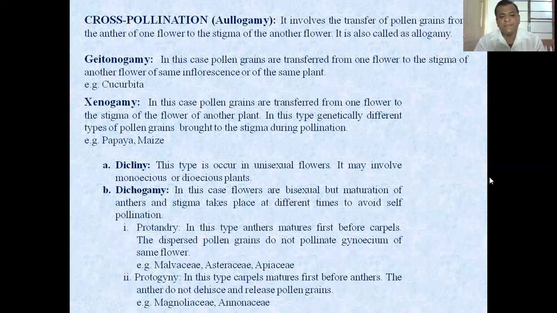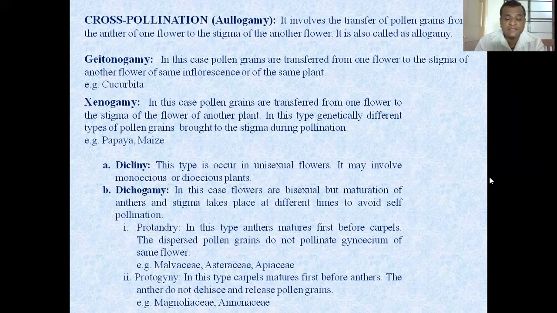The next subtype is protogyny. It means that in this case, carpels mature first before the anther. The anther does not dehisce and release pollen grain. For example, family Magnoliaceae and Annonaceae.